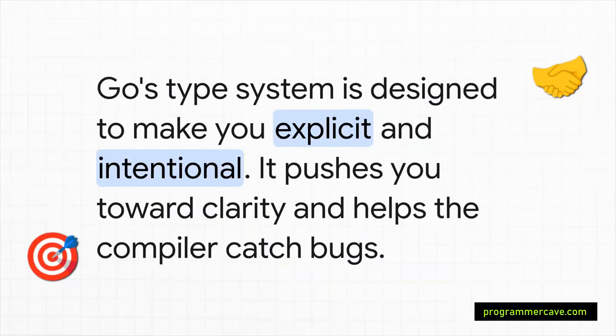So what's the big takeaway from all this? Go's type system isn't there to be a pain. It's a guide rail. It's designed to help you write better, safer code by forcing you to be clear and intentional. It pushes you to think through your data, and in return, the compiler becomes your best friend in catching bugs. So my advice? Embrace the strictness. It's there to help you.